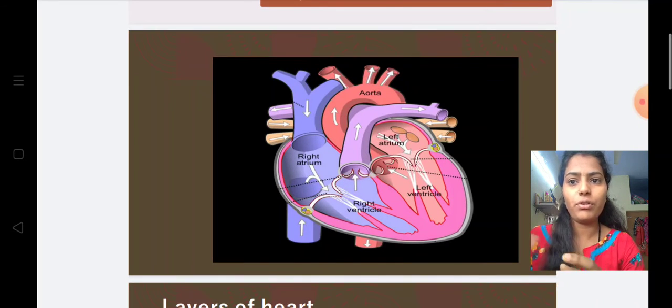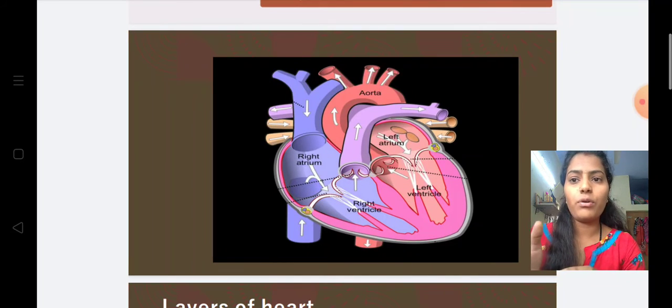It is known as the pulmonary valve, and from there the blood is transferred to the lungs for purification. After purification, the purified blood comes into the left atrium through the openings known as pulmonary veins. The blood present in the left atrium comes into the left ventricle through the valve known as the mitral valve or the bicuspid valve. And the oxygenated blood present in the left ventricle goes to the aorta, which is the largest artery, through the openings known as the aortic valve.